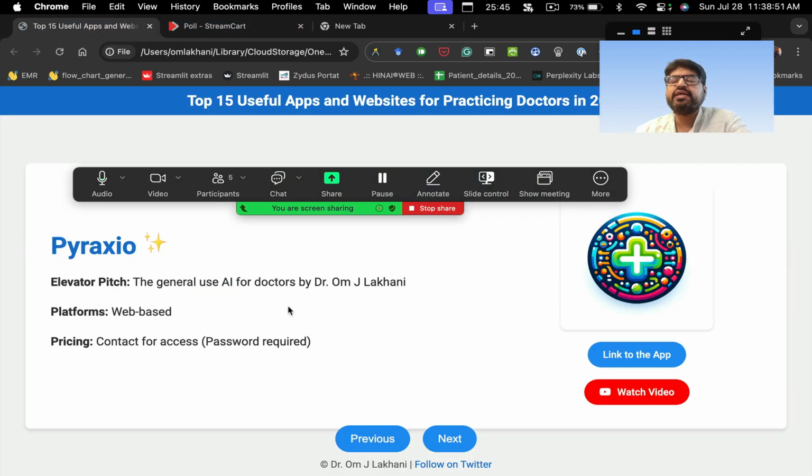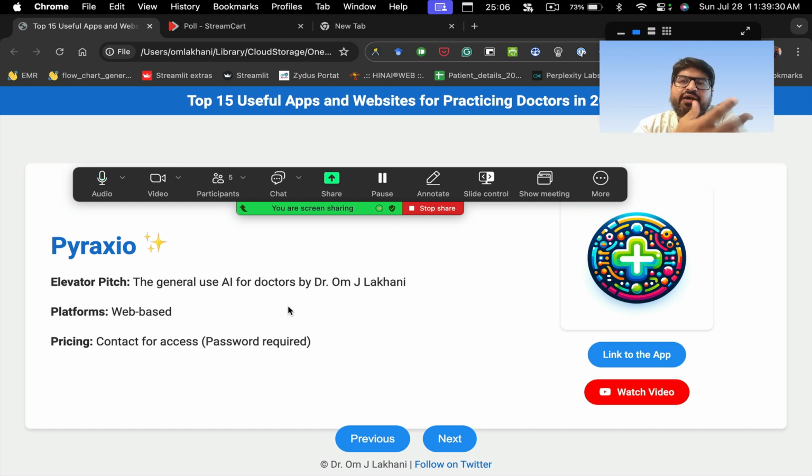Okay. So Pyraxio is, what I found is that a lot of doctors actually want to use AI, but don't want to pay for the AI subscription. Okay. This is a challenge. Secondly, a lot of people pay for one subscription but do not pay for something else. And in the world of AI, what is happening is that things are changing very fast. So one day ChatGPT 4.0 is the best available application. After a few days, Claude Sonnet becomes the best available application. So I can't then cancel the subscription of ChatGPT and get a subscription of Claude. In fact, I can do it, but the point is, how frequently are you going to make those changes?